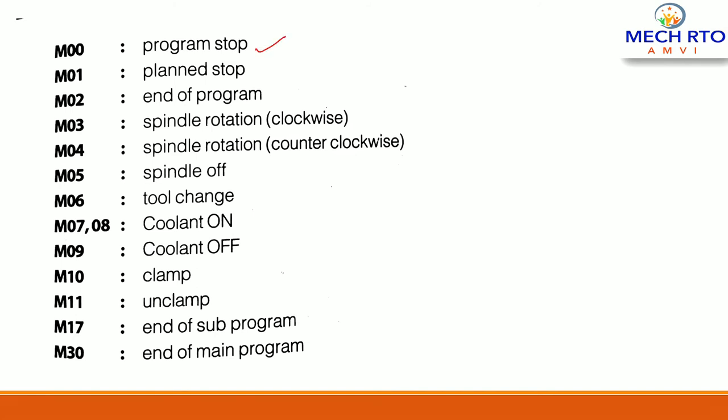M00 is program stop, M01 is planned stop, M02 is end of program, M03 is spindle rotation clockwise, M04 is spindle rotation counterclockwise, M05 is spindle off, M06 is tool change, M07 and M08 coolant on, M09 coolant off, M10 clamp, M11 unclamp, M17 end of the subprogram, M30 end of the main program.